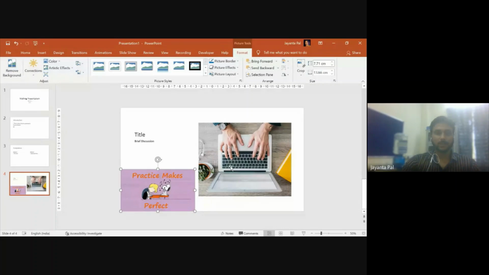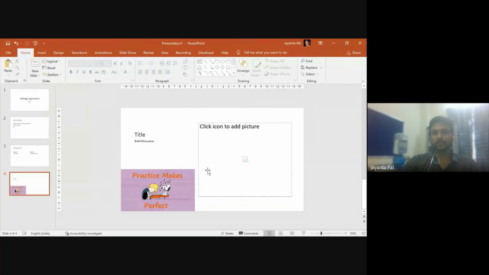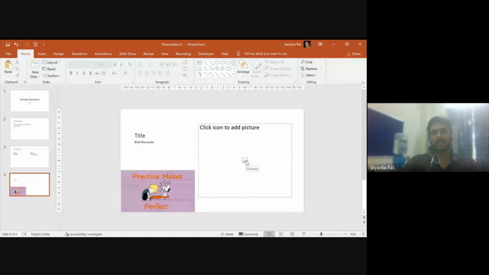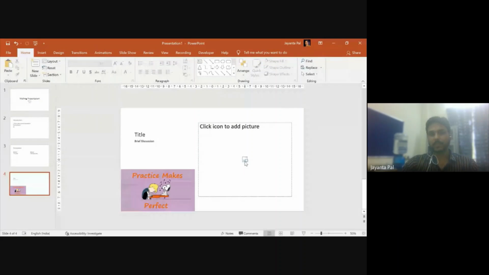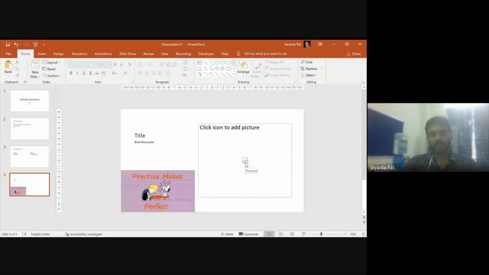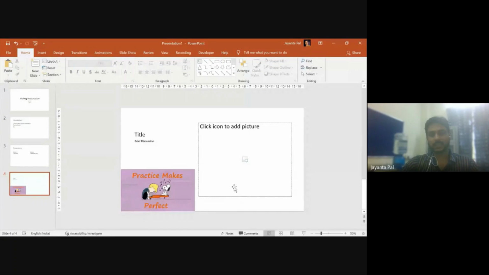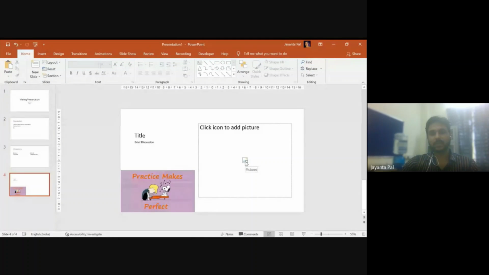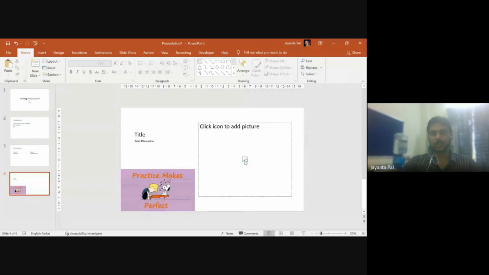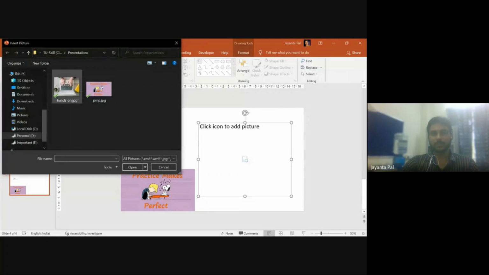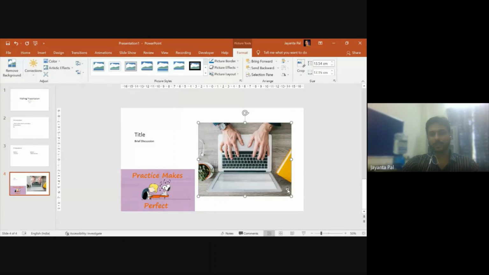Now, this was also useful, but what if this section for an image to be inserted is not available in a particular slide? Okay, here the difference is that if we insert a picture by using the area section, then the picture will automatically fit to this region. Let me make you clear that it automatically fits.